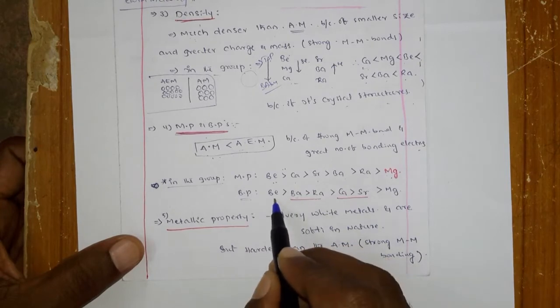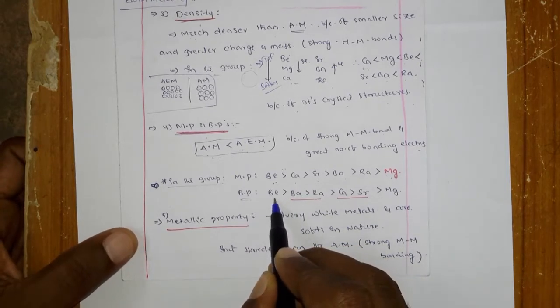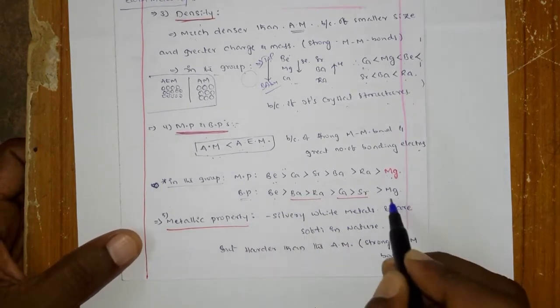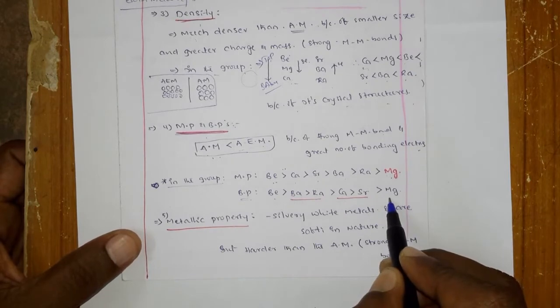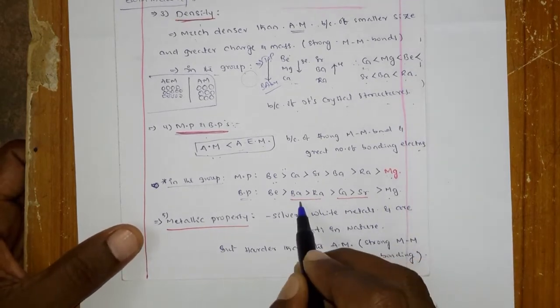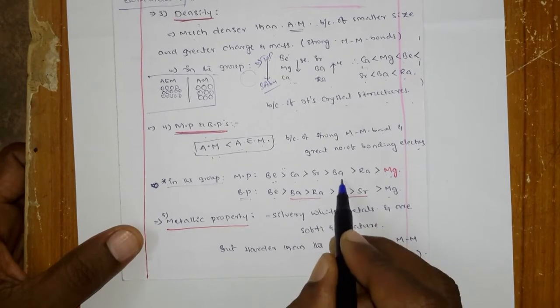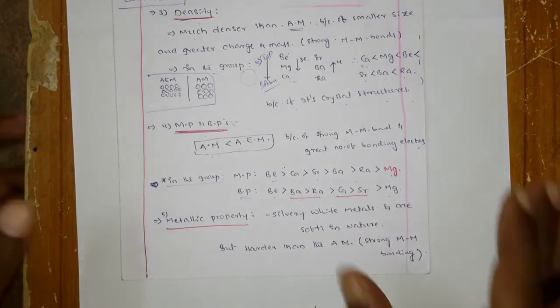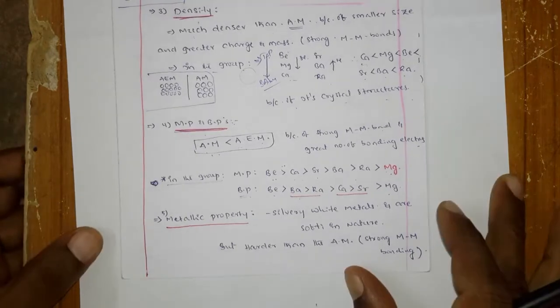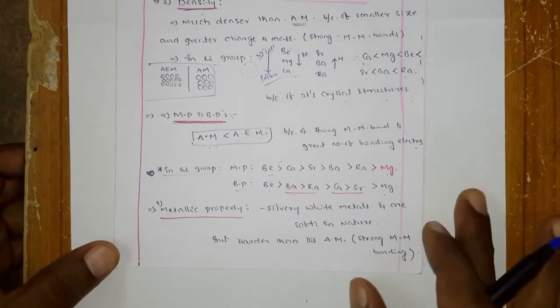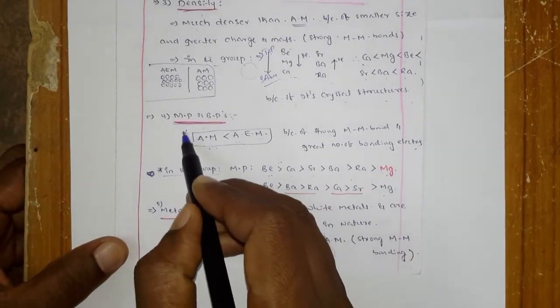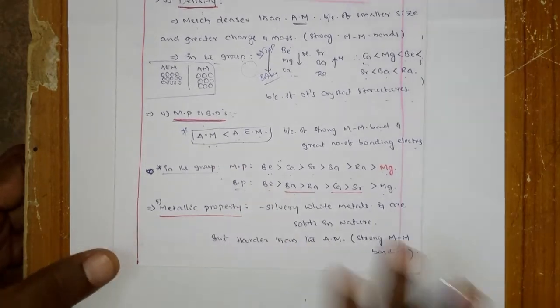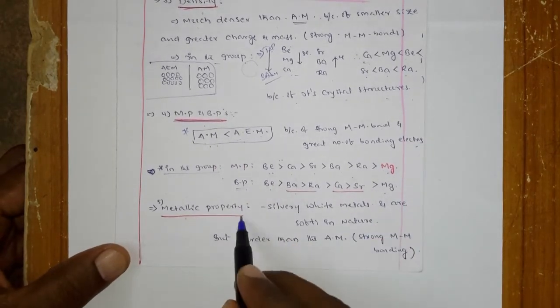Again beryllium has the highest boiling point and magnesium has the least boiling point. Again in between there is a small change, so these two come here and these two go there. There are some exceptions because of its crystal structures. So here this one is important, this is not that important. Okay, next is the metallic property.